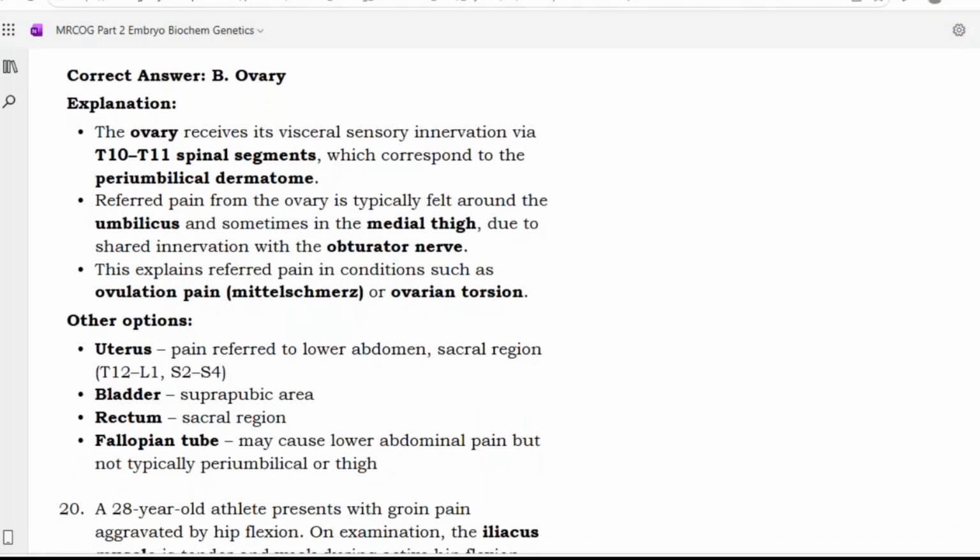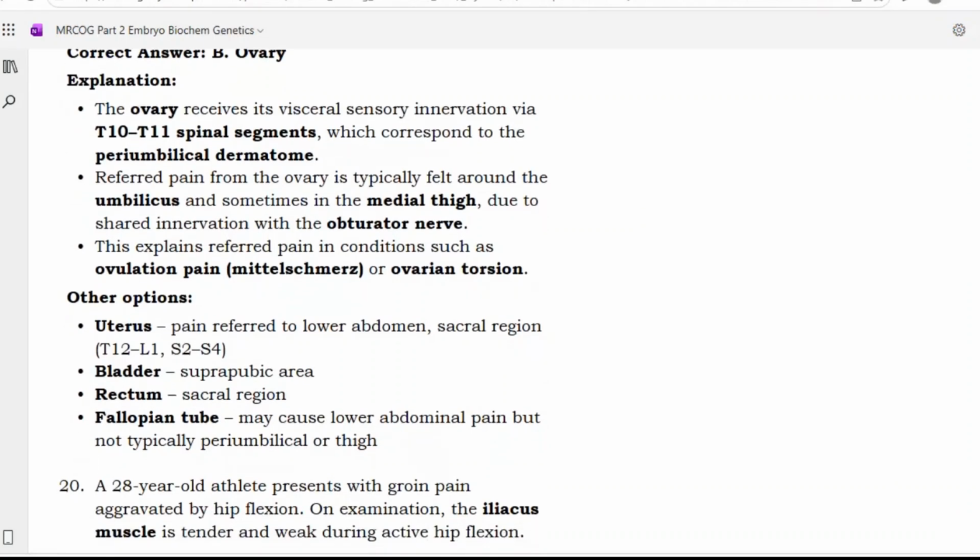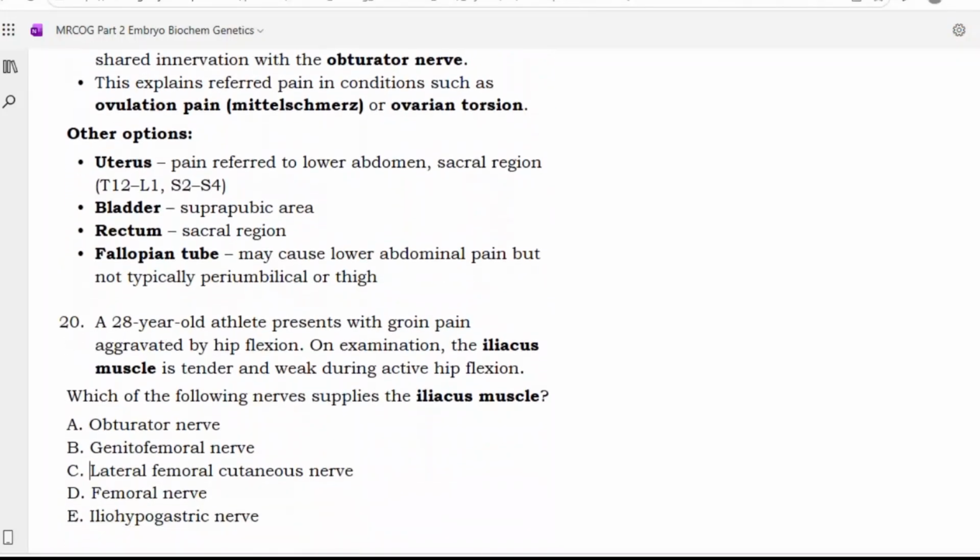So, uterine pain is referred to the lower abdomen or sacral region. T12 and L1, S2 to S4. Bladder, suprapubic area. Rectum, sacral region. Fallopian tube may cause lower abdominal pain, but not typically periumbilical or thigh pain.